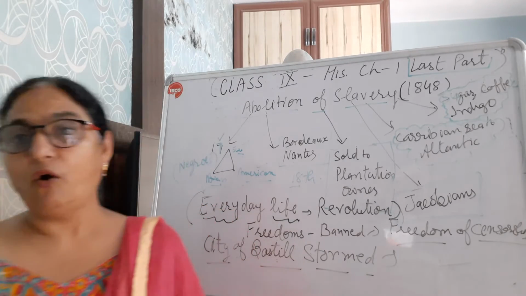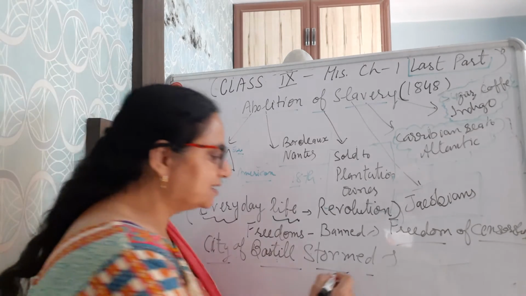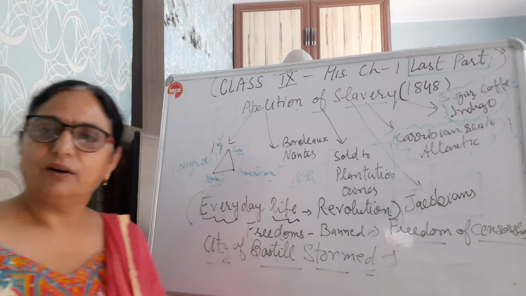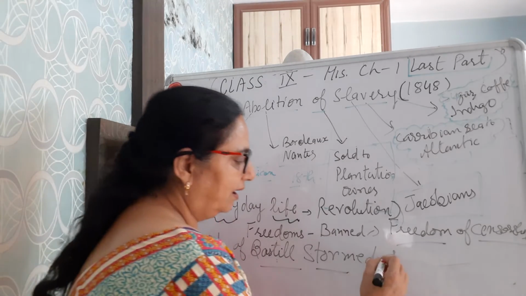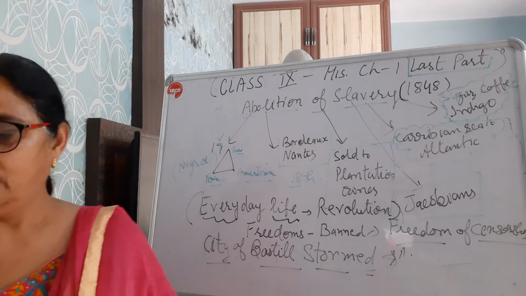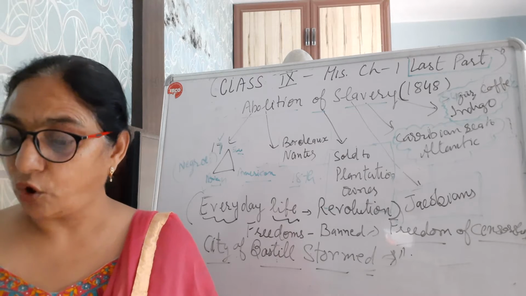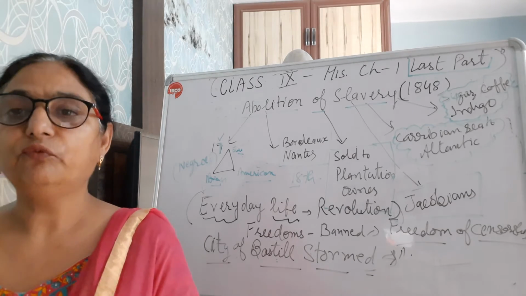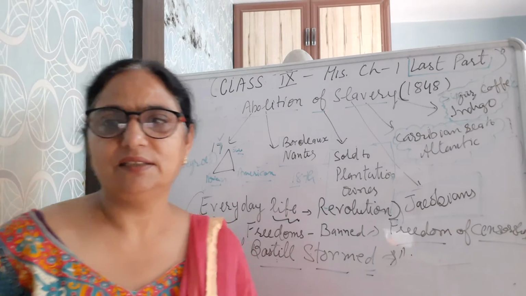Now after all this, all these revolutionaries directly marched towards the city of Bastille. They marched towards the city of Bastille and stormed it on 14th July 1789.